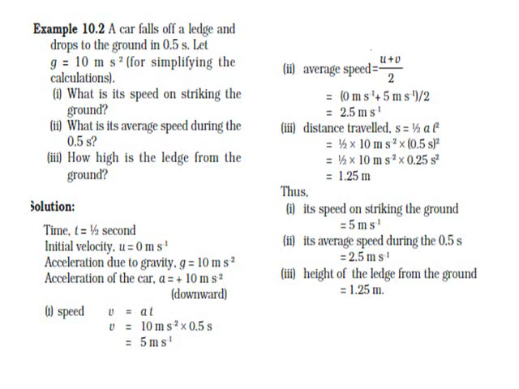And acceleration due to gravity, we have been asked to take as 10 meter per second square. Therefore, acceleration of the car is also 10 meter per second square, and this is falling downwards. So first let us calculate the speed.